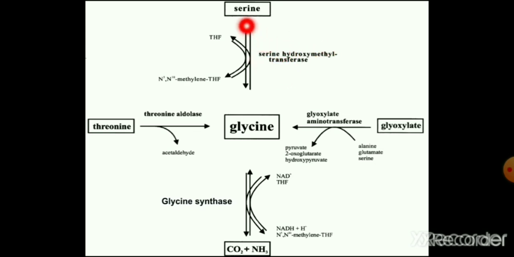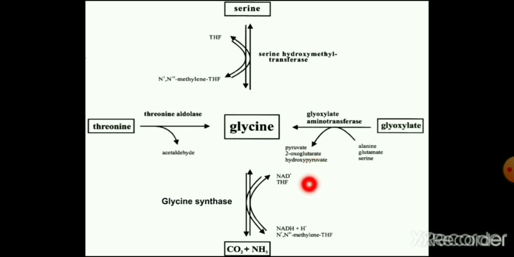So here you can see serine is converted to glycine. Tetrahydrofolic acid takes up the beta carbon and forms N5,N10 methylene tetrahydrofolic acid. Next is threonine. By the action of threonine aldolase, it is converted to glycine, and acetaldehyde is released.